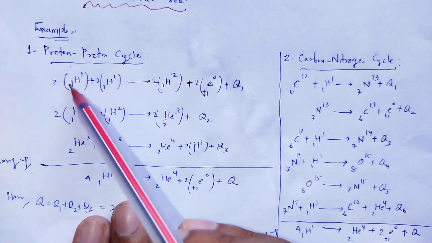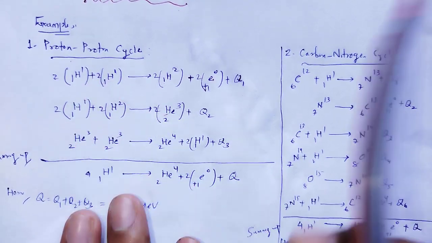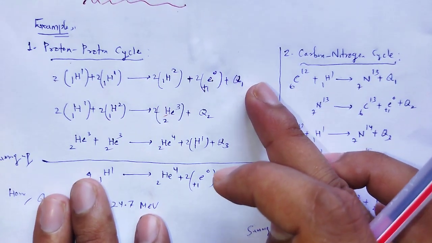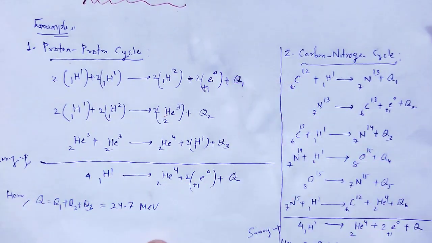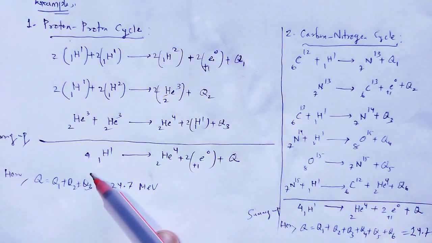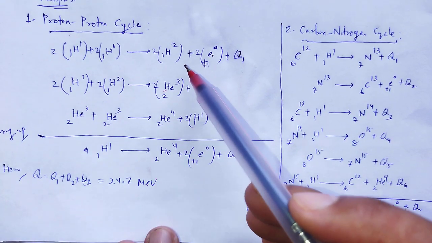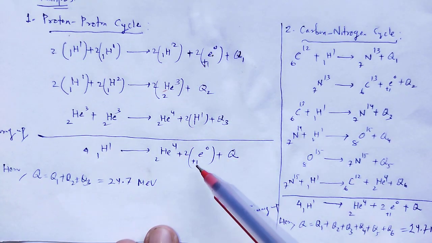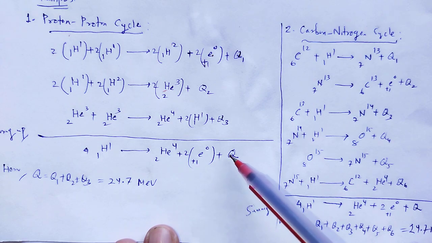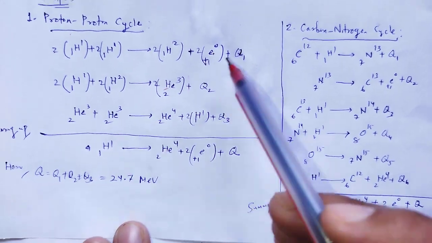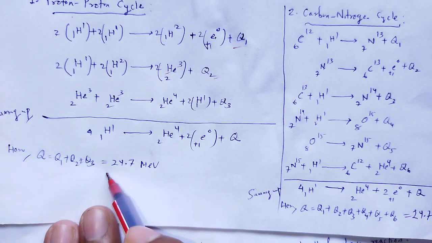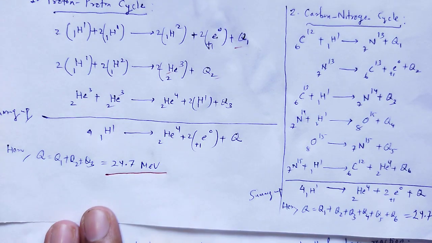The first two are multiplied by 2 to balance the nuclear reaction, and finally, summing this side we have 4 1H1, and that side 2He4 plus 2 positrons plus Q. In that situation, Q is equal to Q1 plus Q2 plus Q3, that is 24.7 mega electron volt.